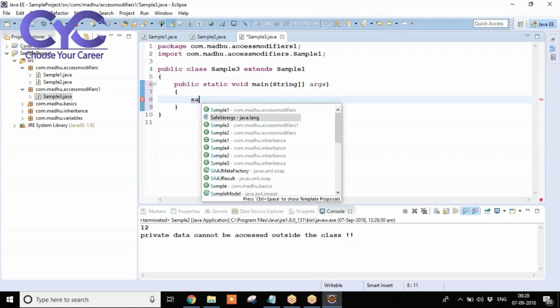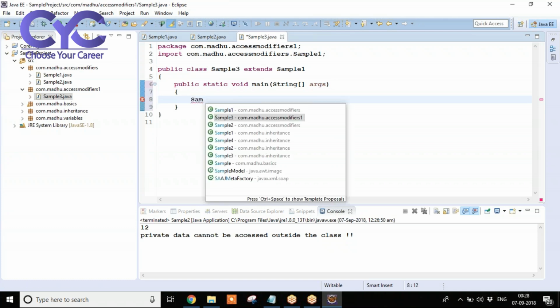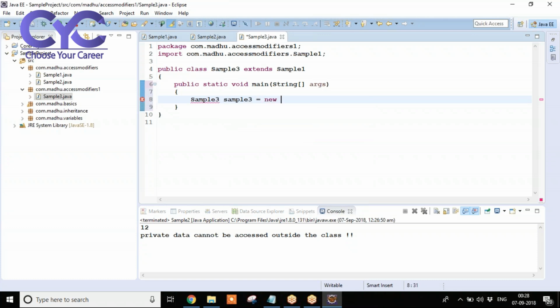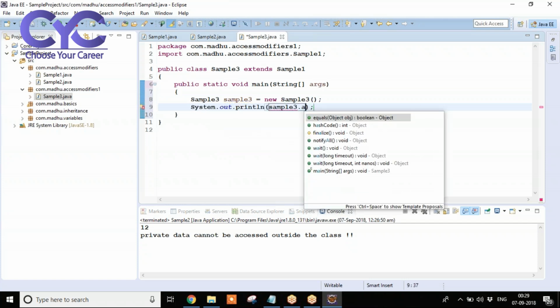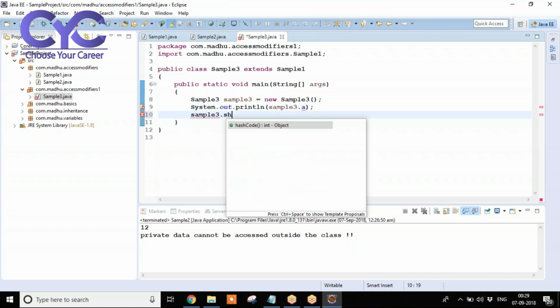Now, in sample3 class, I have created a main method. Now here, I'm creating an object for sample3 class. Sample3 sample3 is equal to new sample3. System dot out dot println of sample3 dot a. Sample3 dot show. Why are we getting an error?